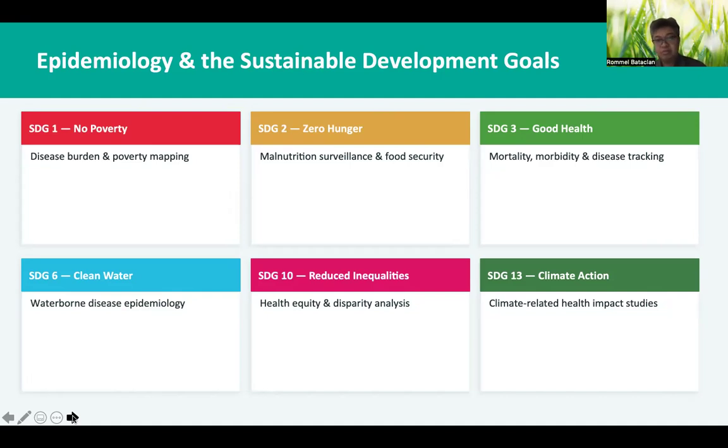In terms of good health, by tracking morbidity and mortality of certain diseases. Six is clean water, in relation to that is looking into waterborne diseases and their epidemiology and other clinical characteristics. The 10th goal would be reducing inequalities, which is measured by looking at health equity and disparity analysis, and climate action by looking at climate-related health impact studies. So let's go through these six SDGs.